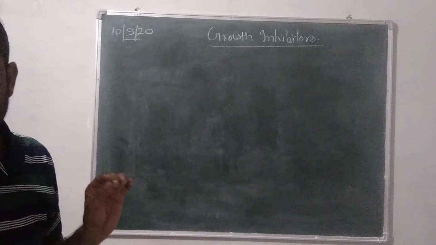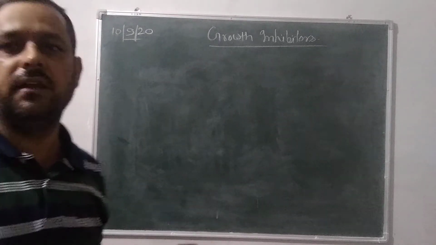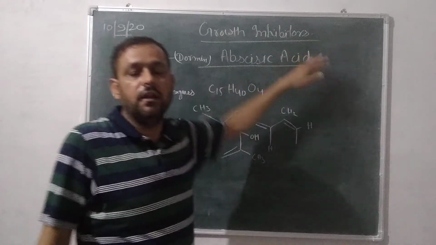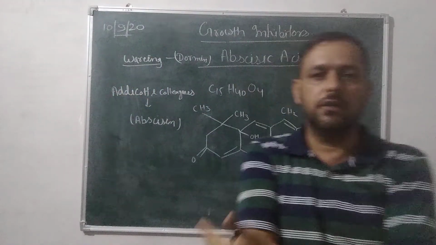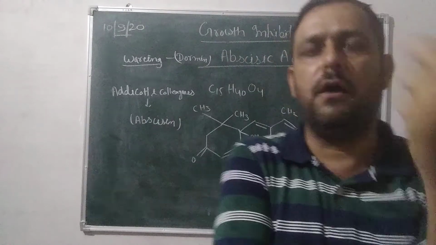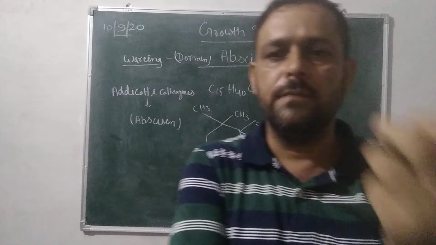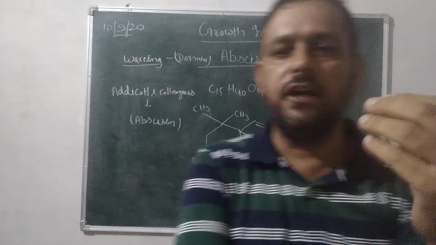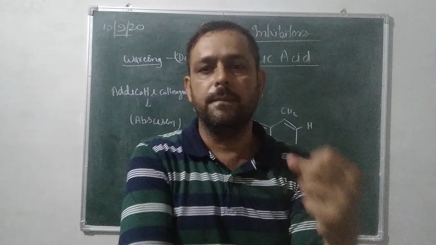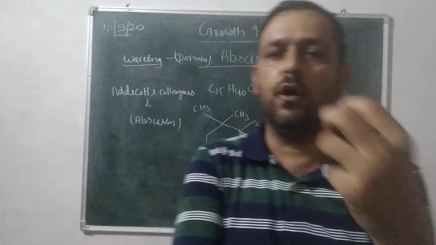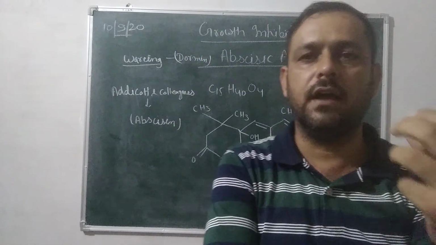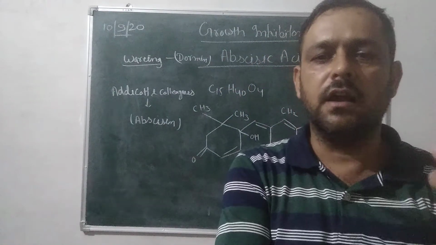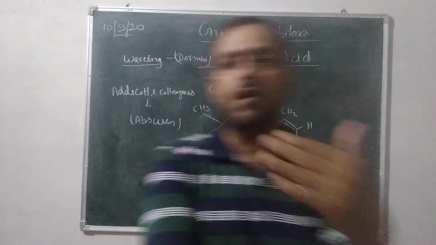Abscisic acid is the main hormone under growth inhibitors. It is naturally found in plants. It helps the plant to face adverse environmental conditions. Therefore it is also called the stress hormone.